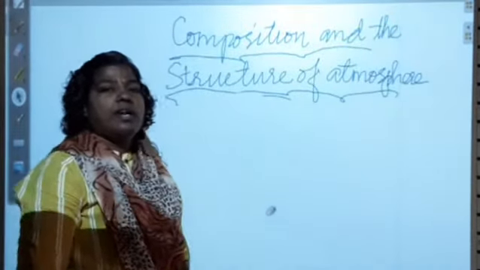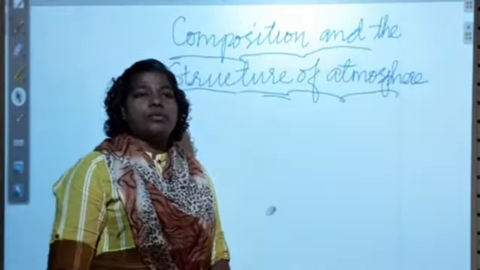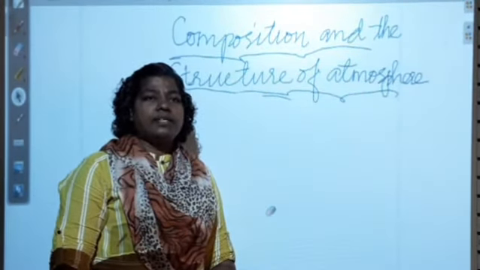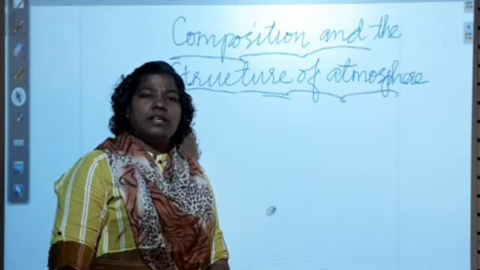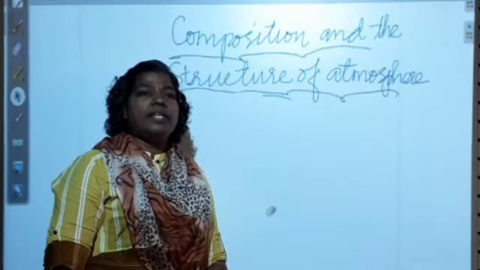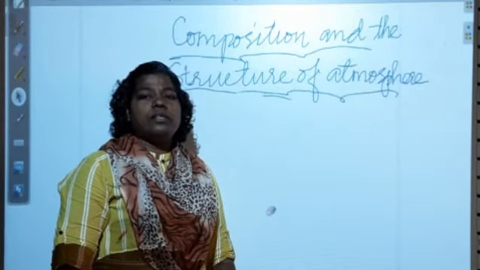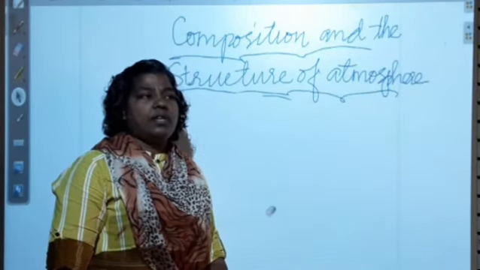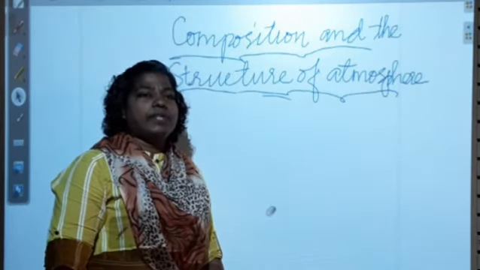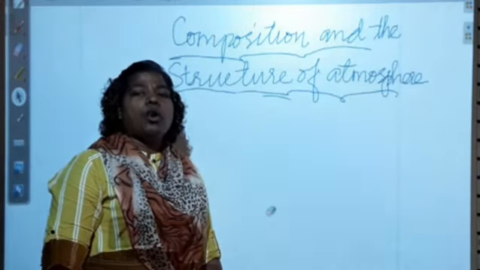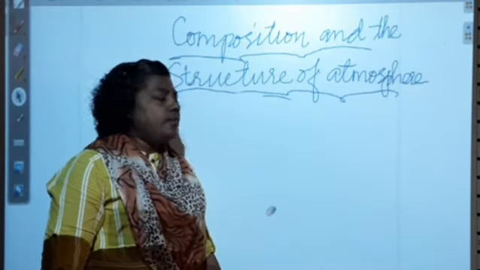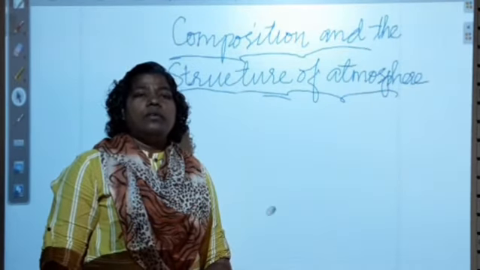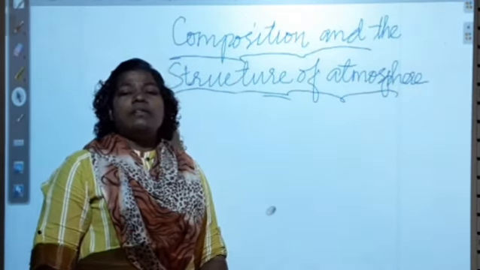When it goes high, the density of troposphere decreases. Okay, we say lapse rate. What is lapse rate? The reduction of temperature for every 165 meters. Okay. How much Celsius does the temperature decrease? 1 degree Celsius. Okay. It is called what? Lapse rate. And also we have seen tropopause. What is tropopause? The border between stratosphere and troposphere is called what? Tropopause.